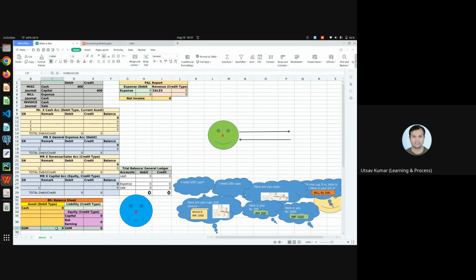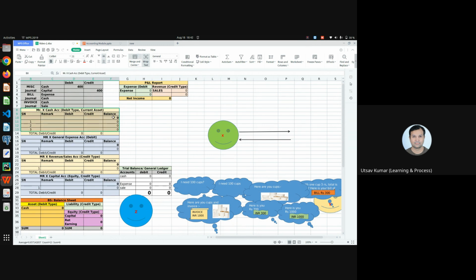Now you can see on both sides we have zero. There is nothing in the capital, but Mr. X invested 400 rupees for his business, so this capital has to be 400 now. This capital investment has to be 400, and because he invested 400 rupees, his cash account should be 400 rupees now, because earlier there was nothing in the cash account. So this is my cash account.